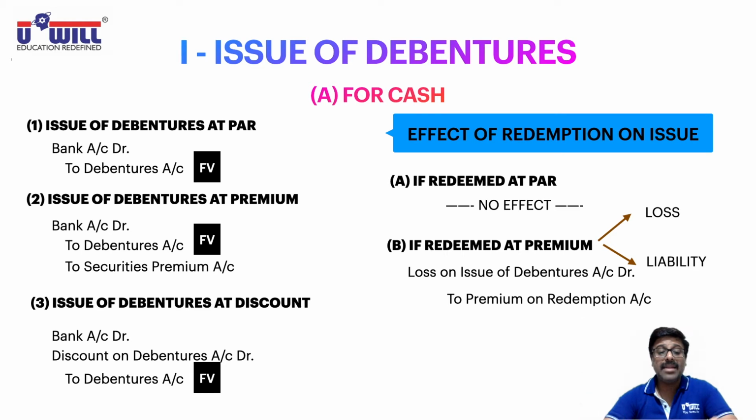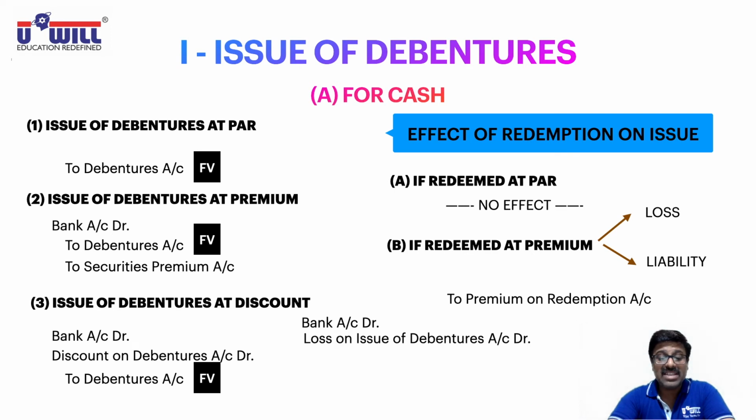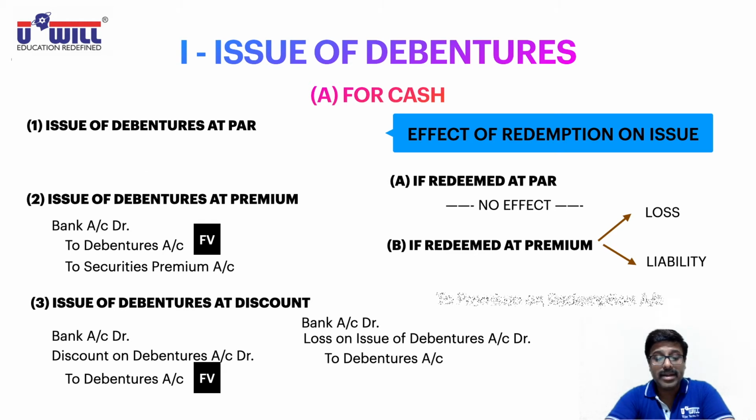Now if you combine the two entries, look at the left side: bank account debit to debentures account, issued at par. Look at the right side: loss on issue of debentures account debit to premium on redemption, redeemed at premium. If you combine these two entries, on the left side you get bank account debit in the combined entry. On the right side, loss on issue of debentures account is debited. Then to debentures account with face value is credited, and to premium on redemption account is credited in the combined entry.